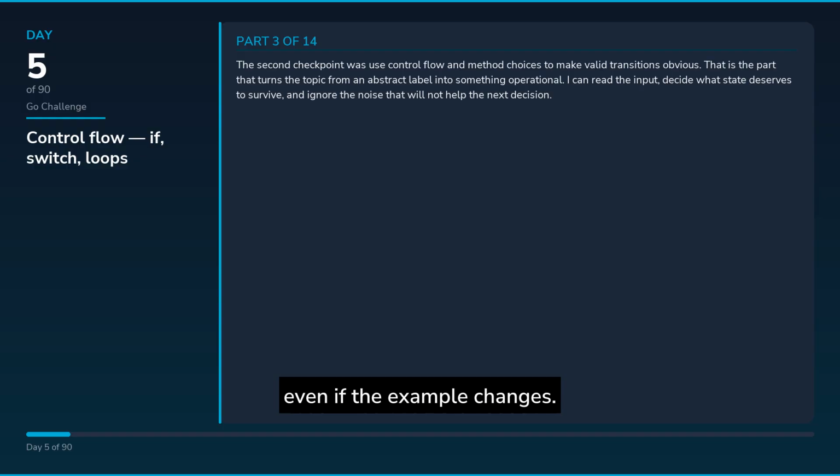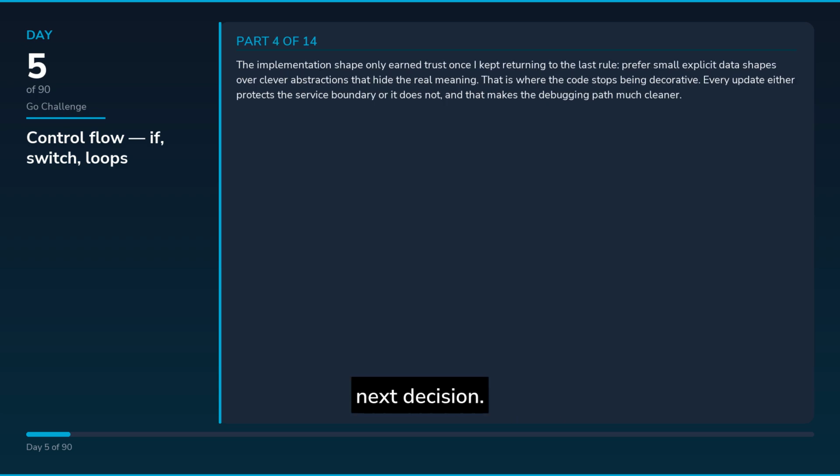The second checkpoint was use control flow and method choices to make valid transitions obvious. That is the part that turns the topic from an abstract label into something operational. I can read the input, decide what state deserves to survive, and ignore the noise that will not help the next decision. The implementation shape only earned trust once I kept returning to the last rule: prefer small explicit data shapes over clever abstractions that hide the real meaning.